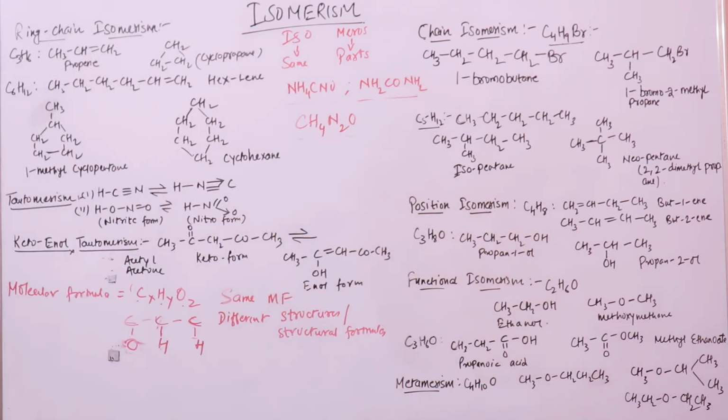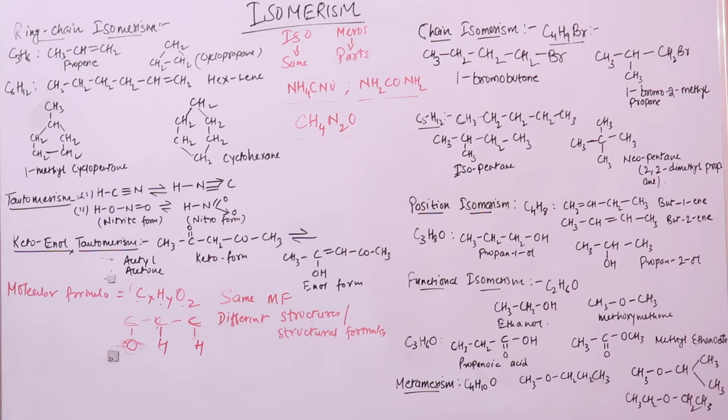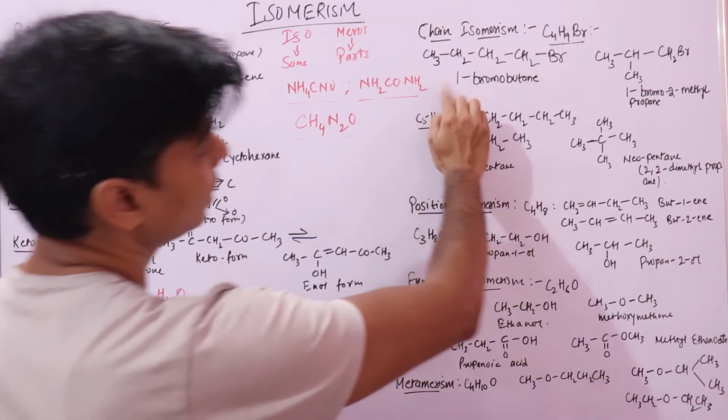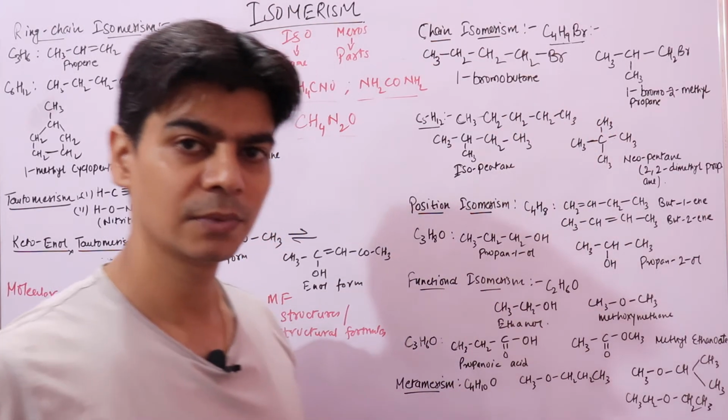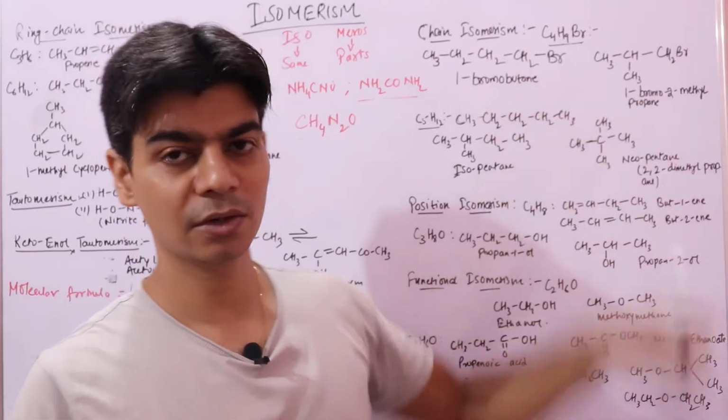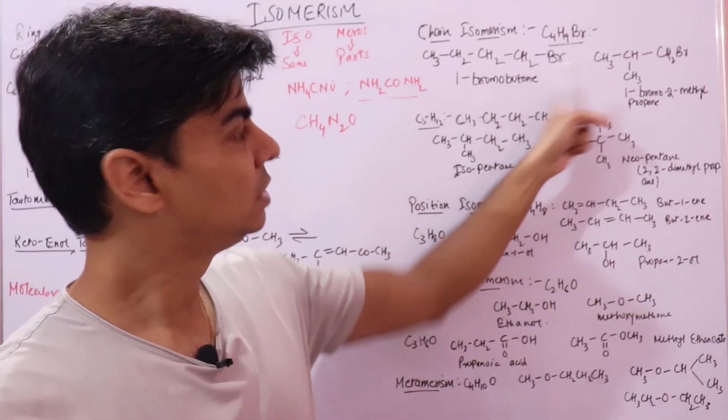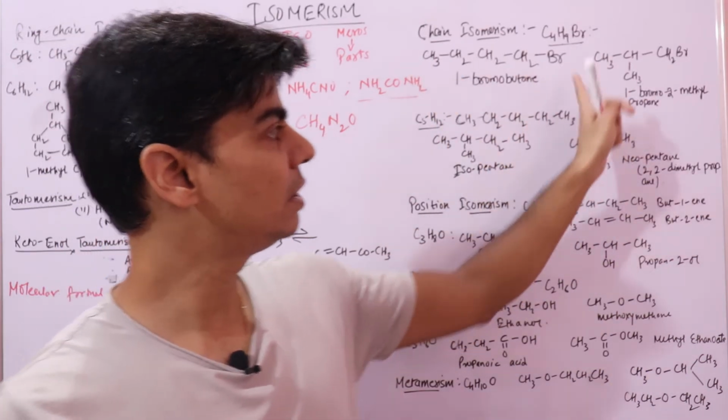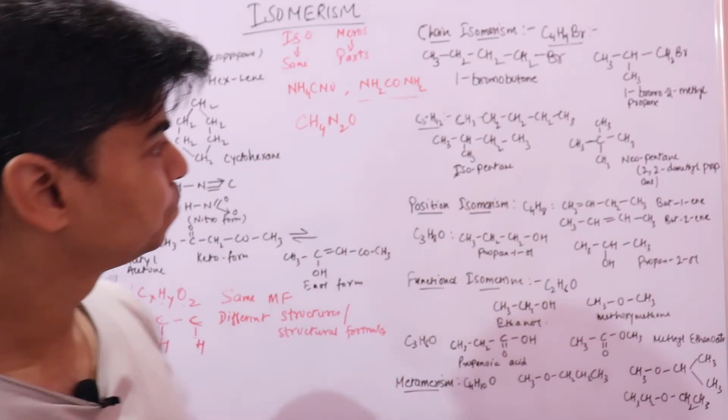So this type of isomerism, where isomers differ in the chain of carbon atoms, is chain isomerism. Here you have a straight chain, here you have a branched chain.